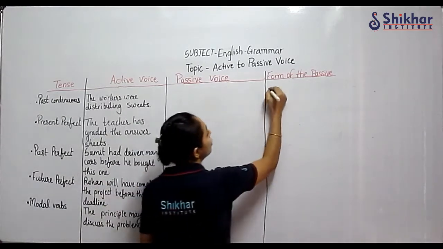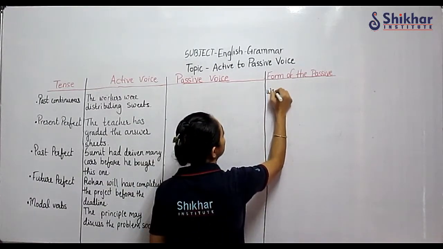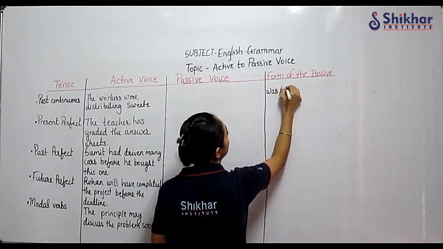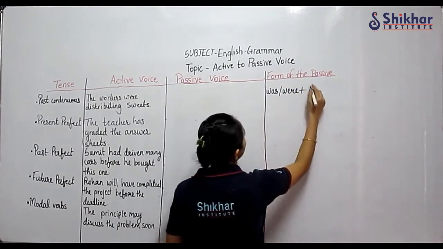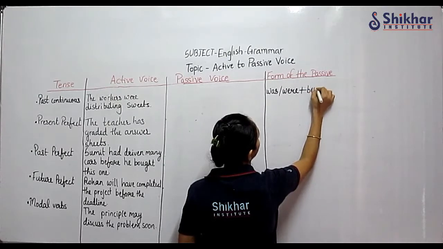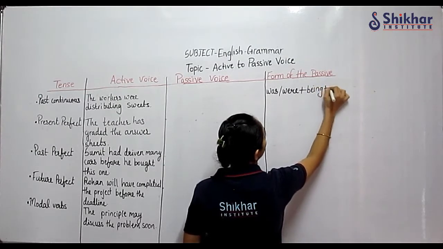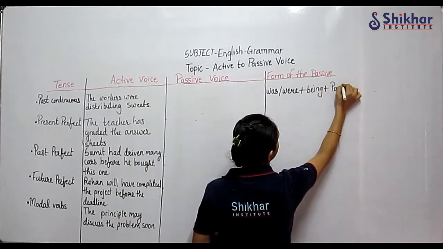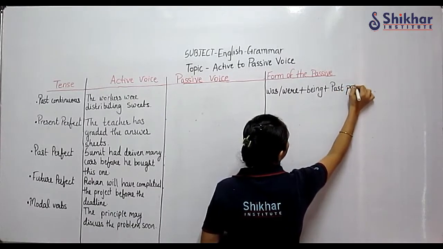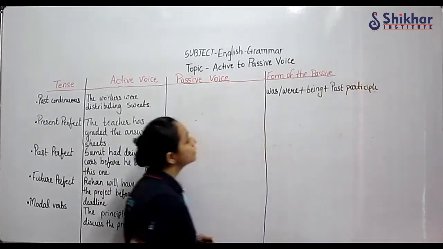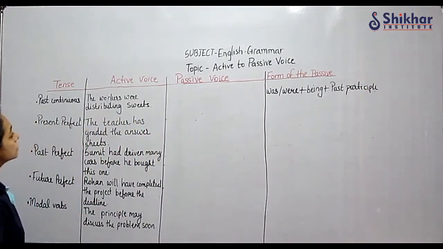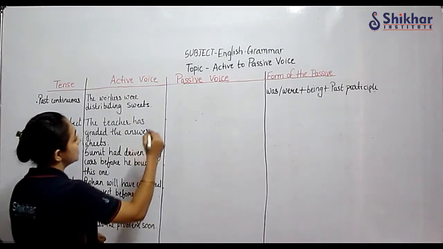So same way, was or were plus continuous tense. So being will come plus past participle. This is the formula.